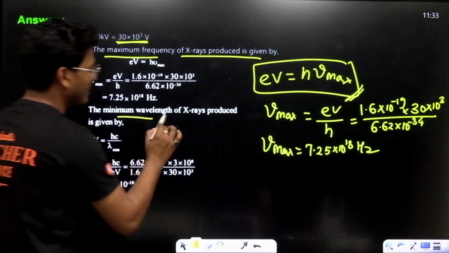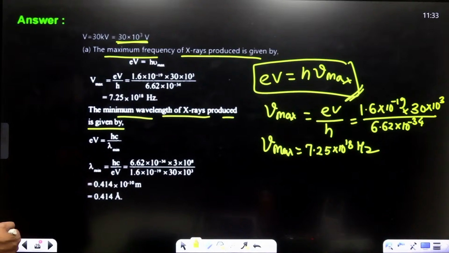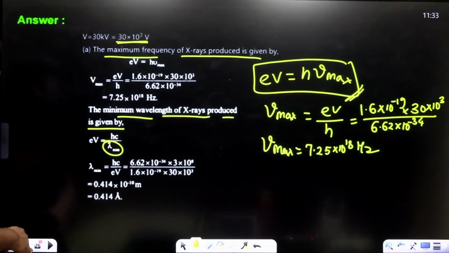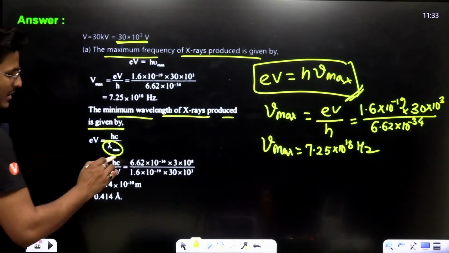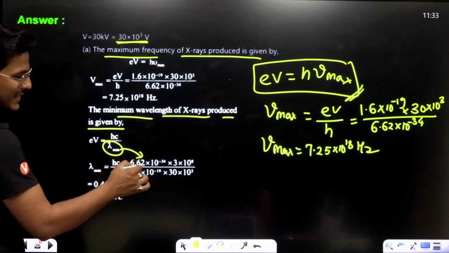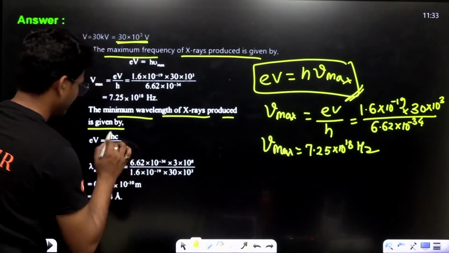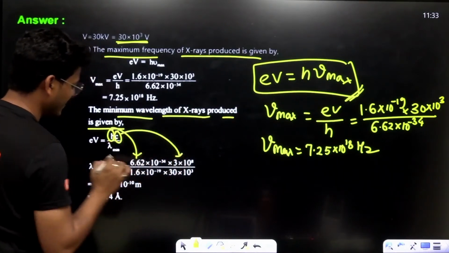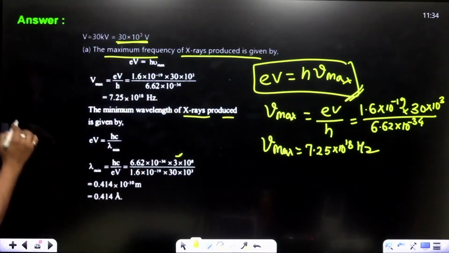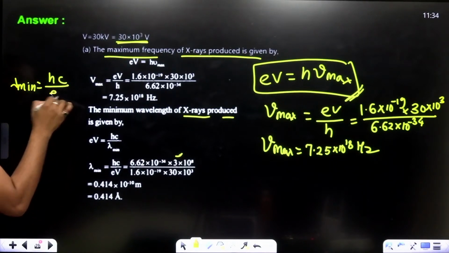Now, minimum wavelength of X-rays produced is given by eV equals hc upon lambda min. Now we are going to calculate lambda min. For lambda min, we need h, c, and lambda min. Let me calculate first. Lambda min is hc upon eV.